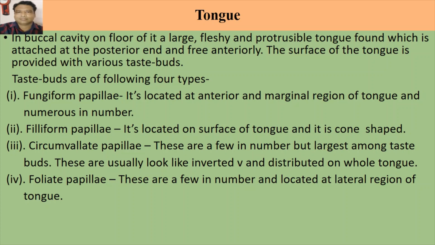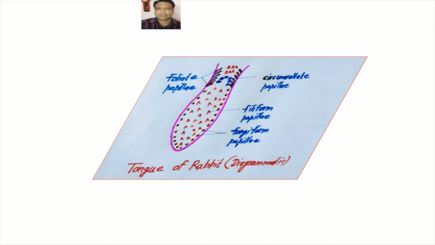The fourth one is foliate papillae. These are few in number and located at the lateral region of the tongue. This picture shows the structure of the tongue and the distribution of various types of taste buds or papillae on the mammalian tongue.